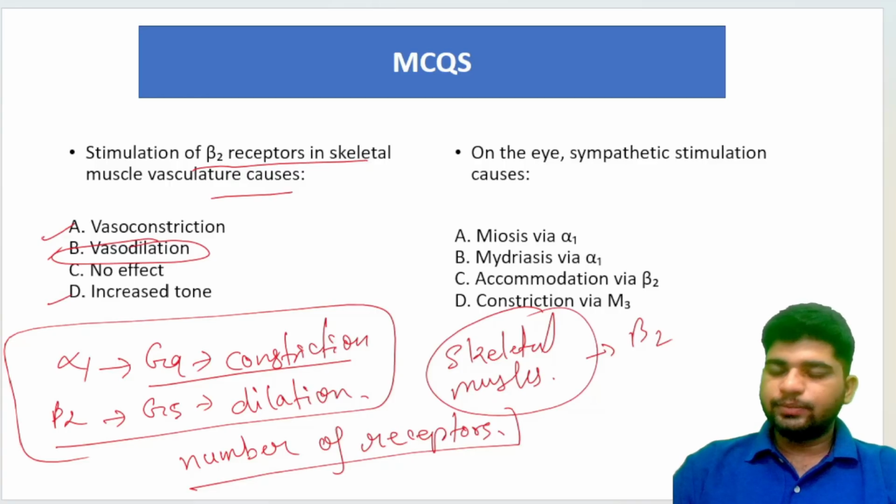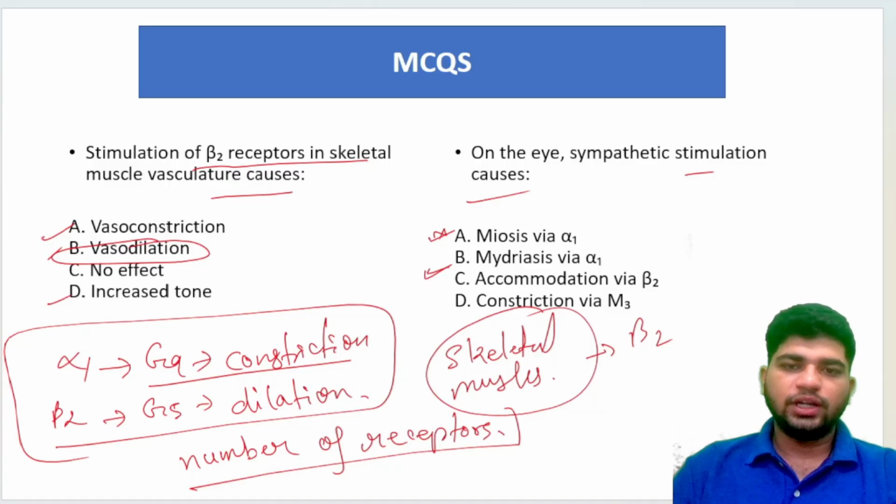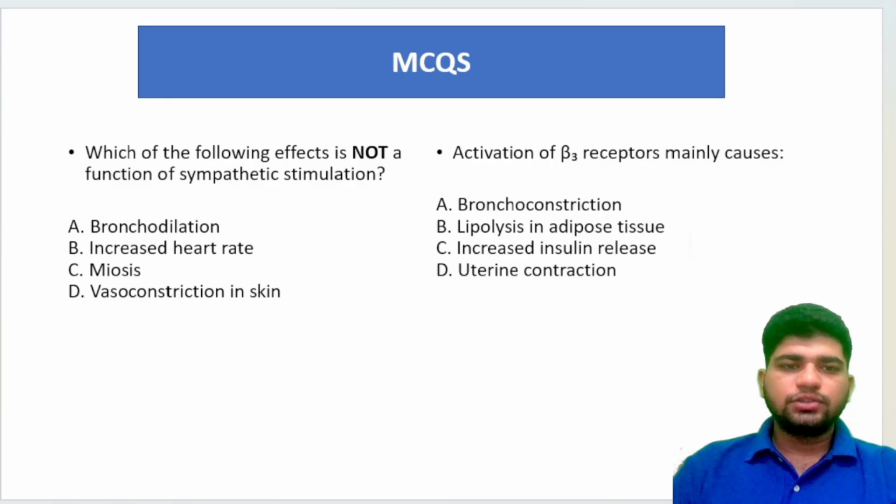Alright. On the eye, sympathetic system stimulation causes... Sympathetic stimulation causes miosis? No. Mydriasis via alpha 1, yes. Mydriasis, because of the contraction of the radial muscles, which will increase the pupil size, and that increase in pupil size is called mydriasis. Alright. Which of the following is not a function of sympathetic stimulation?